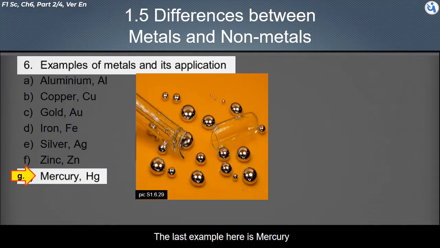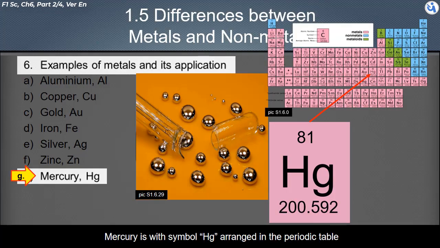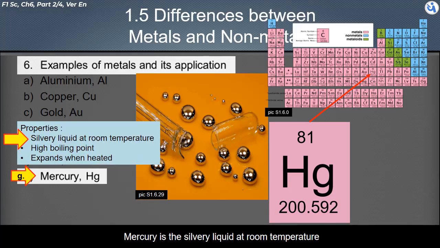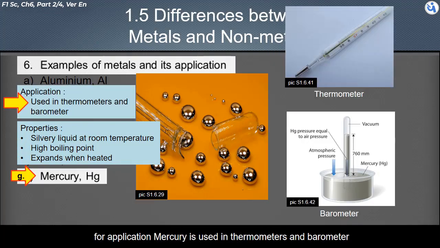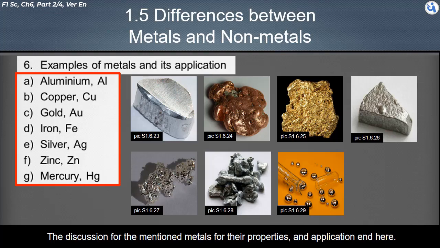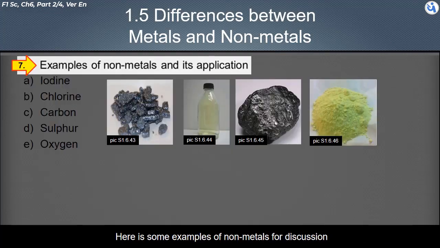The last example here is mercury. Mercury is the element with symbol Hg, arranged in the periodic table. Mercury is a silvery liquid at room temperature. Mercury has a high boiling point. It expands when heated. For application, mercury is used in thermometers and barometers. The discussion of the mentioned metals, their properties and applications, ends here.